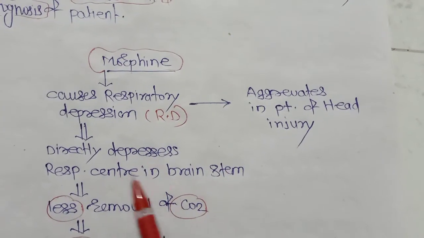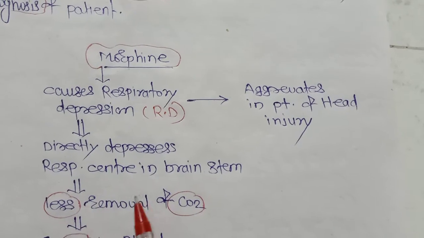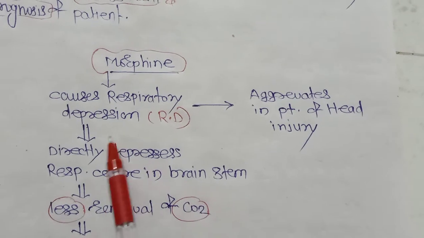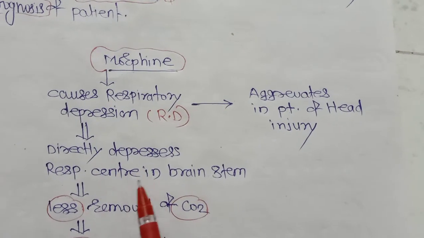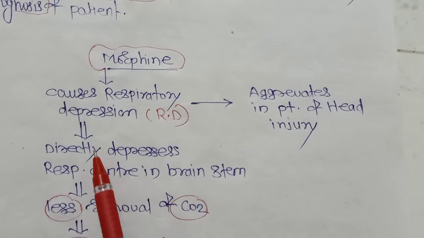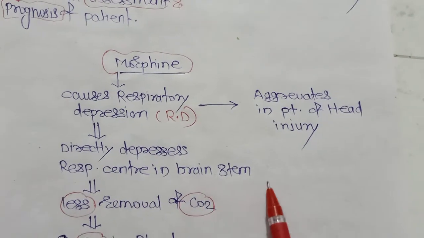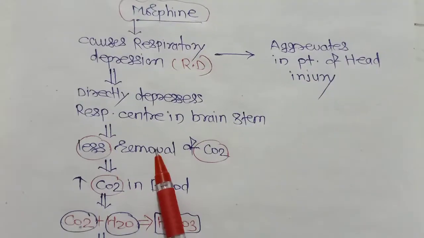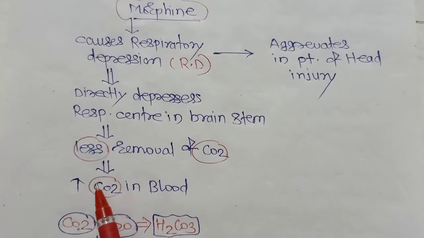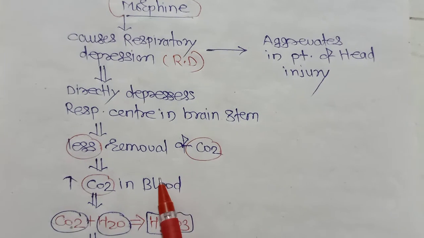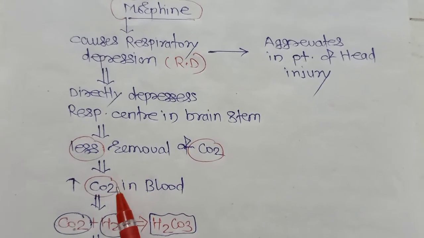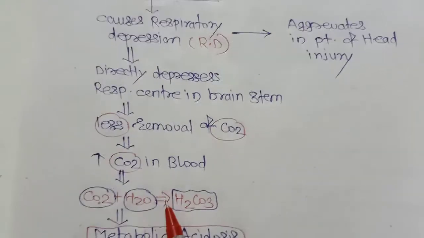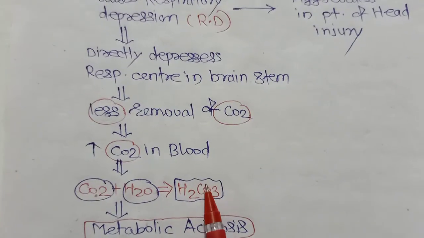Because of that, there is less removal of CO2. Why less removal of CO2? Because there is respiratory depression, directly depressing the respiratory center in the brainstem. That's why less removal of CO2. If there is less removal of CO2, that means CO2 will increase in the blood. There is increased concentration of CO2 or carbon dioxide in the blood, and there is a formation of carbonic acid,